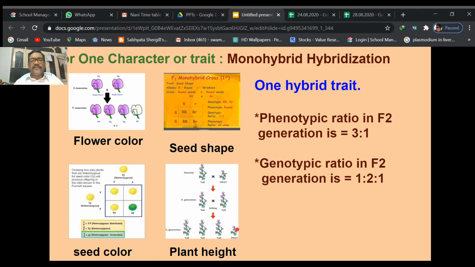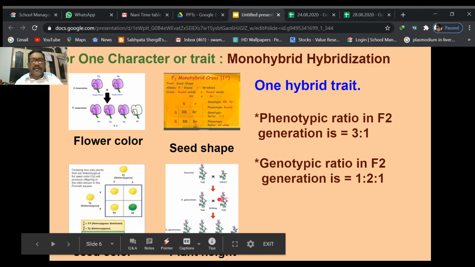Here we can find these two principles, law of dominance and law of segregation. So where is the law of dominance? Here, the law of dominance applies in the heterozygous condition. These are all heterozygous hybrid plants. He chose only one character here, so it is called monohybrid: mono means one character, and it is hybrid, so it is called monohybrid hybridization.